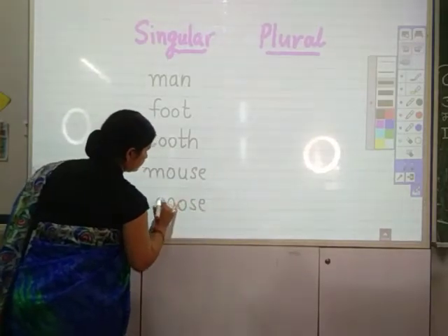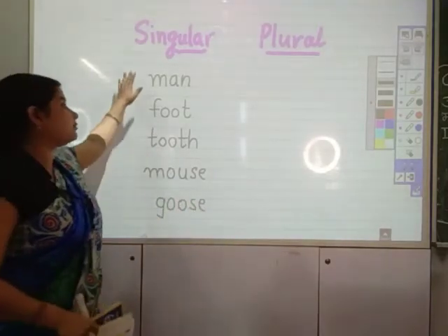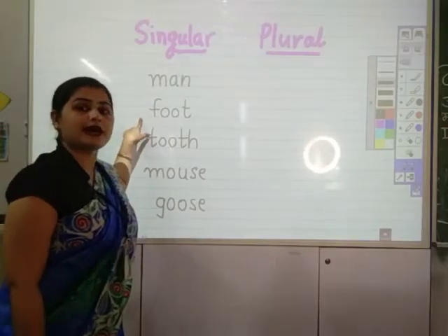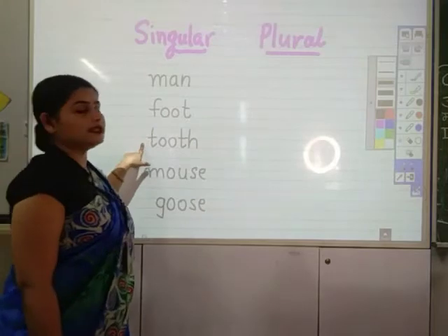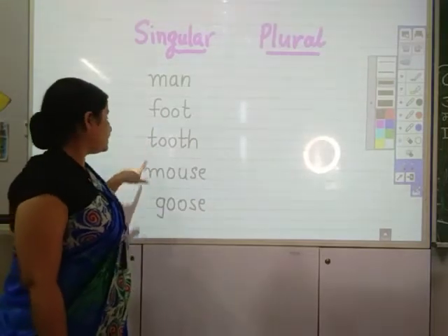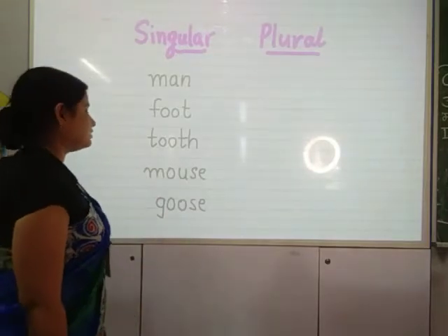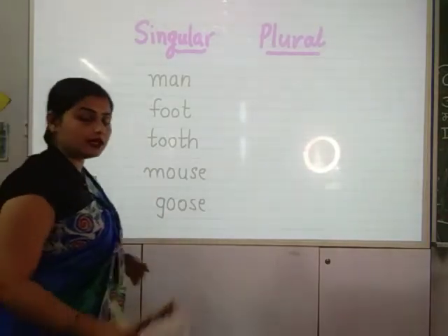G-O-O-S-E, goose. All of you know that these are naming words. Man is a person, foot is a part of the body, tooth is again a part of the body, mouse is an animal, and goose is a bird.